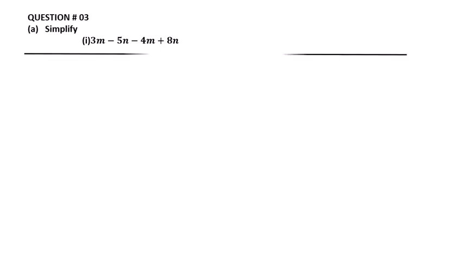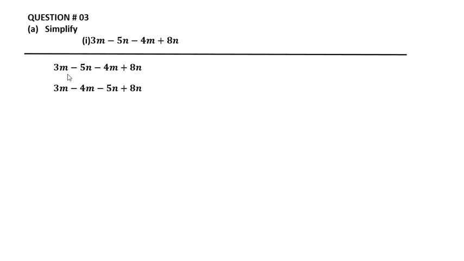Question number 3. Simplify 3m minus 5n minus 4m plus 8n. The given expression is 3m minus 5n minus 4m plus 8n.